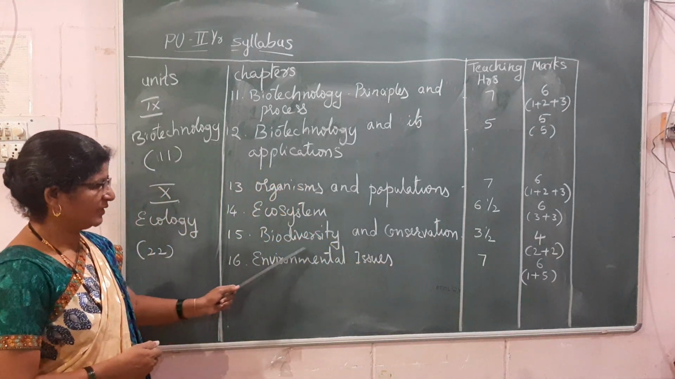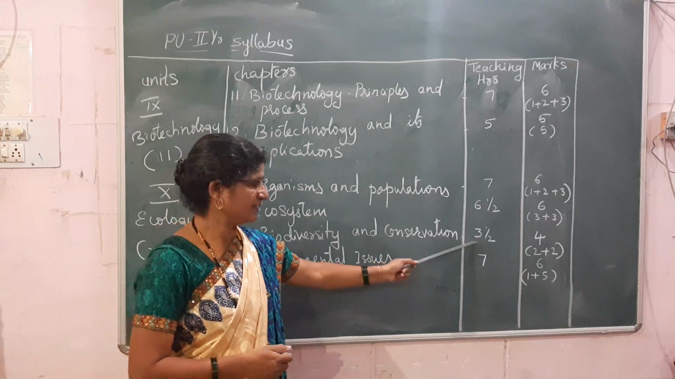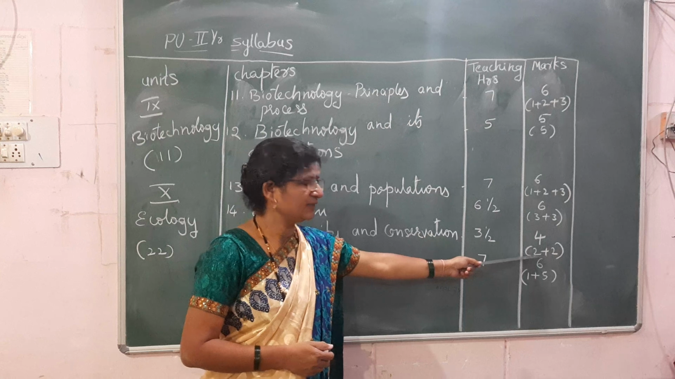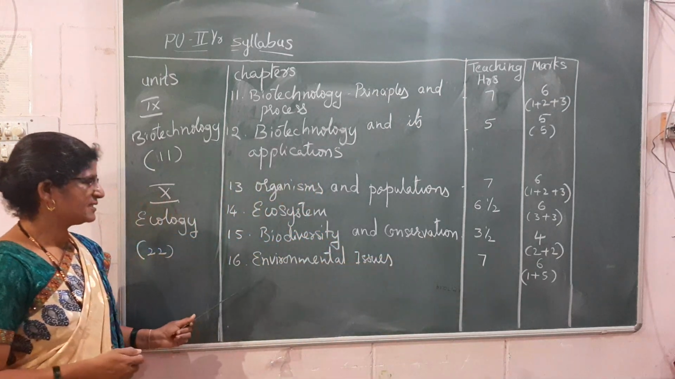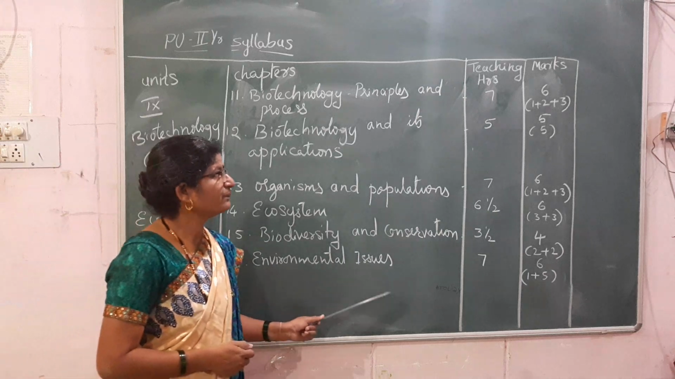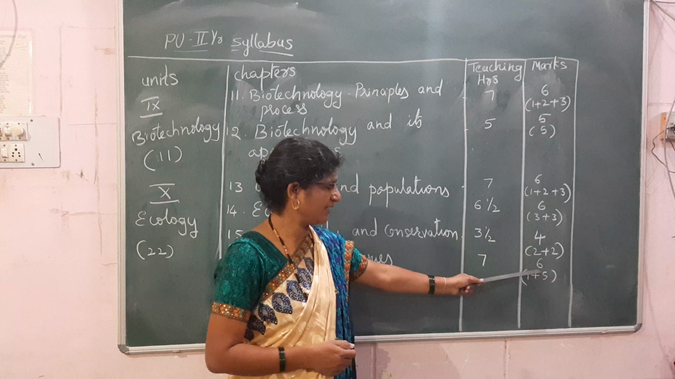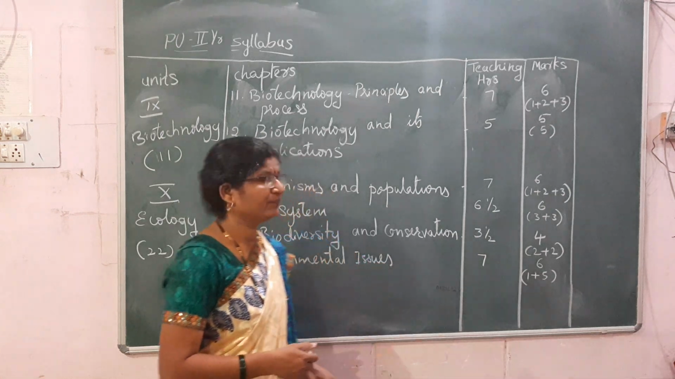15th chapter is biodiversity and its conservation. Teaching hours is 3.5 hours. The marks weightage is 4 and it will be asked in the form of 2 plus 2. The next is environmental issues. It will take 7 hours for teaching and 6 marks weightage. It will be asked in the form of 1 plus 5.